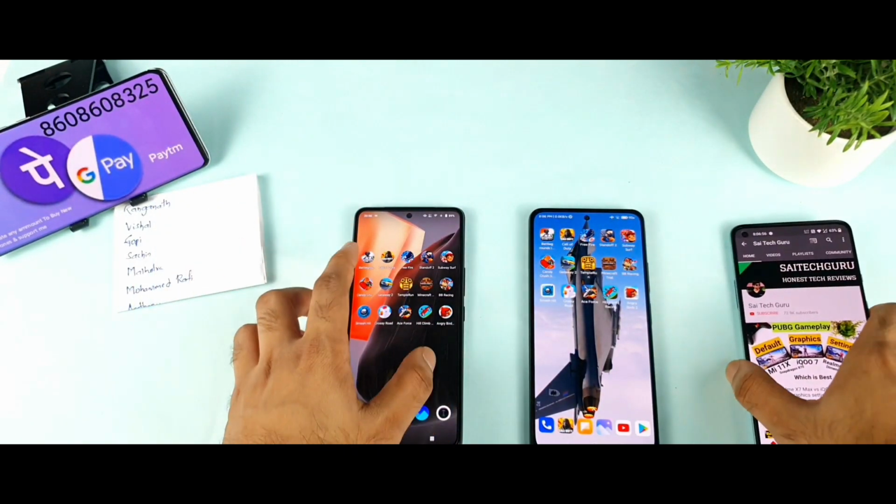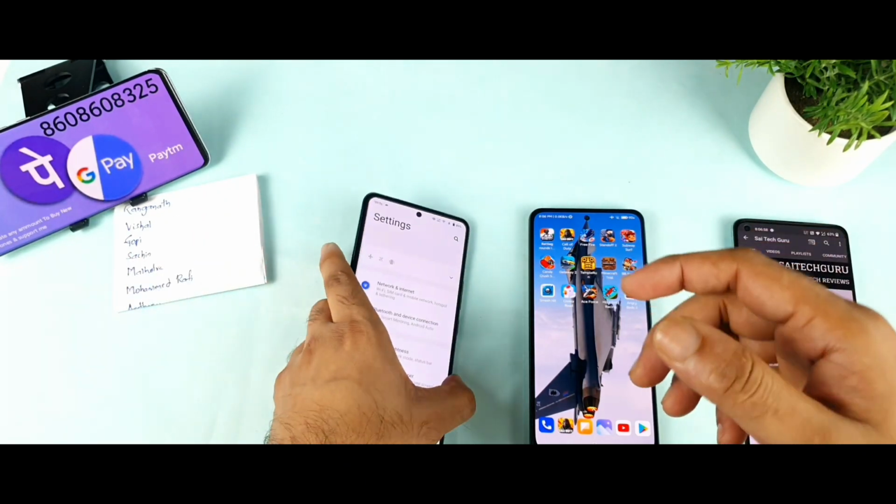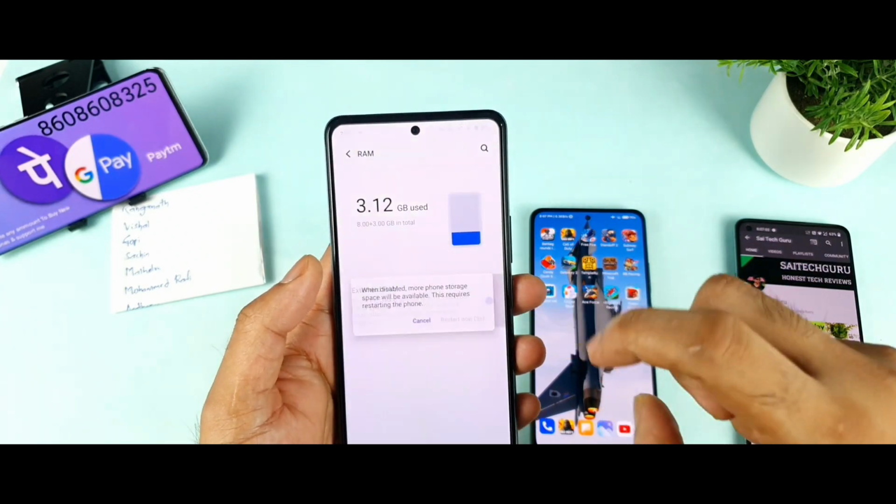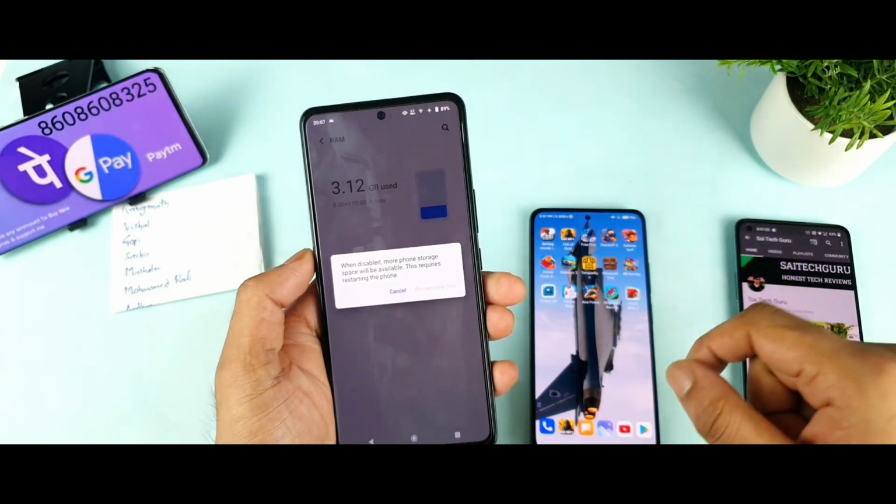So let's see, without using any kind of external RAM, will the iQOO 7 be able to manage to beat the Mi11X device or not? It's going to be a really interesting thing. Let me try to turn it off and the phone will reboot everything.